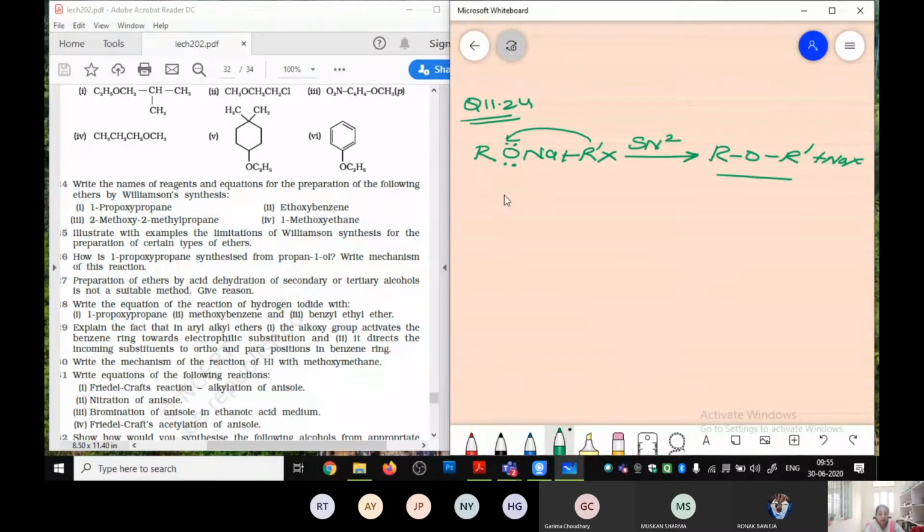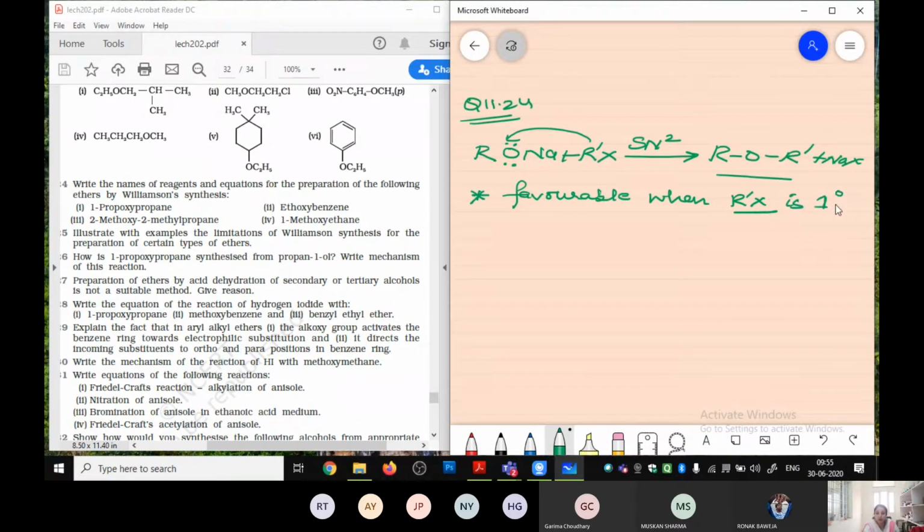And the very important thing which you need to remember is that this is favorable when the alkyl halide which you are going to take is primary, means it should be first degree.